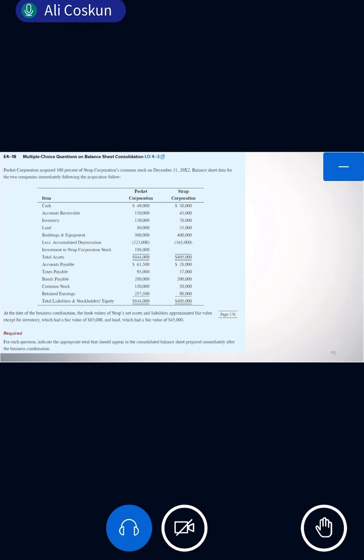And then what about the tax payable? It is 132,000, correct? And what about the bonds payable? 480,000. So these three are the liabilities, correct? Any other liability? No. So simply the total of all this gives the total amount of liabilities.